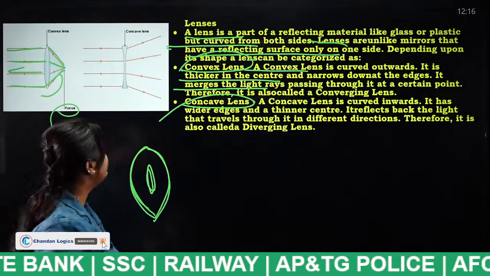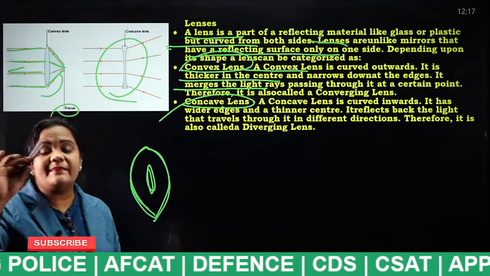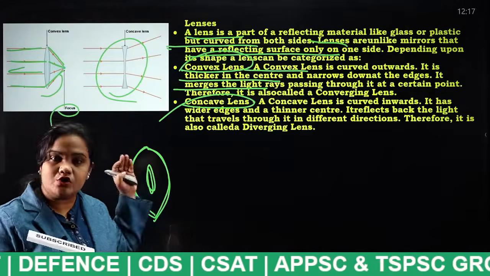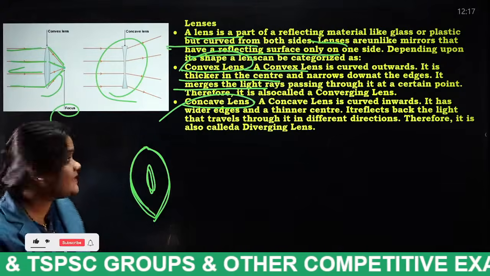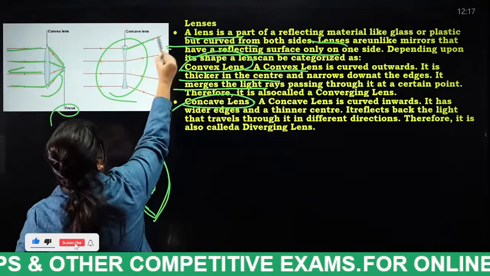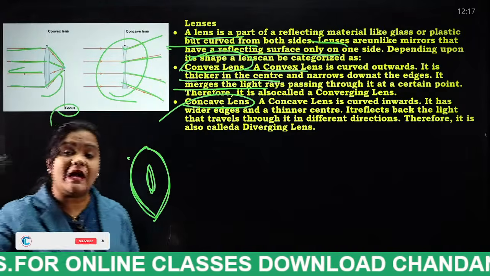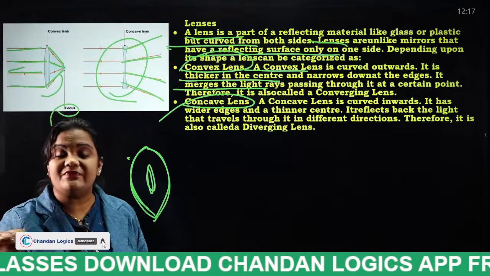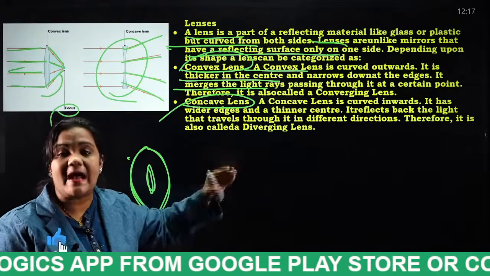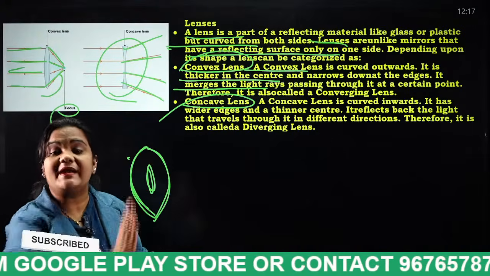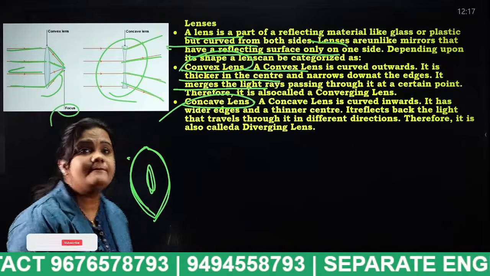And the next thing is concave. A concave mirror is the mirror which is curved inwards. Now what is happening here? When the light rays fall on the concave lens, the incident rays are diverging. When it comes to a concave mirror, all those reflected rays meet at a single point. But in a concave lens, the incident rays are going in different directions. Know this difference, students. Okay, next.